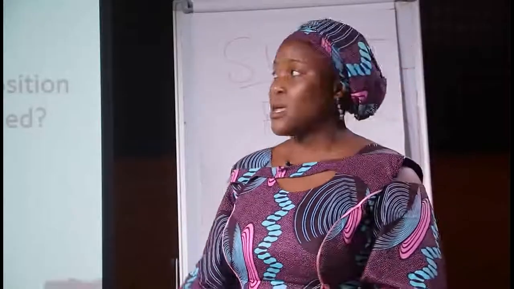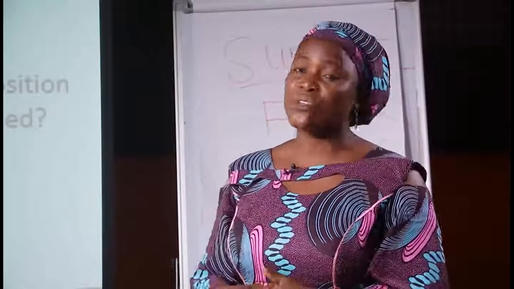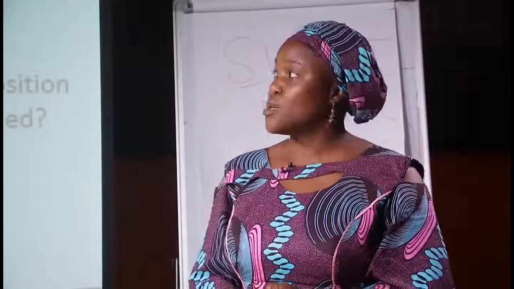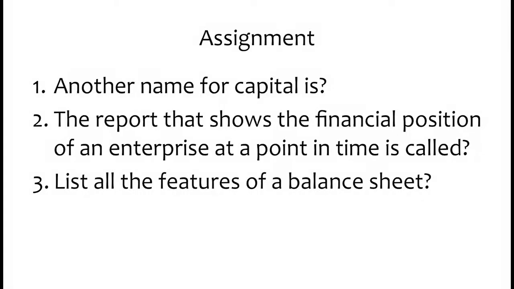Students, we are done with today's lesson, and I'm giving you a take-home assignment to be submitted to my number. Assignment number 1: another name for capital is what? Number 2: the report that shows the financial position of an enterprise at a point in time is called what?